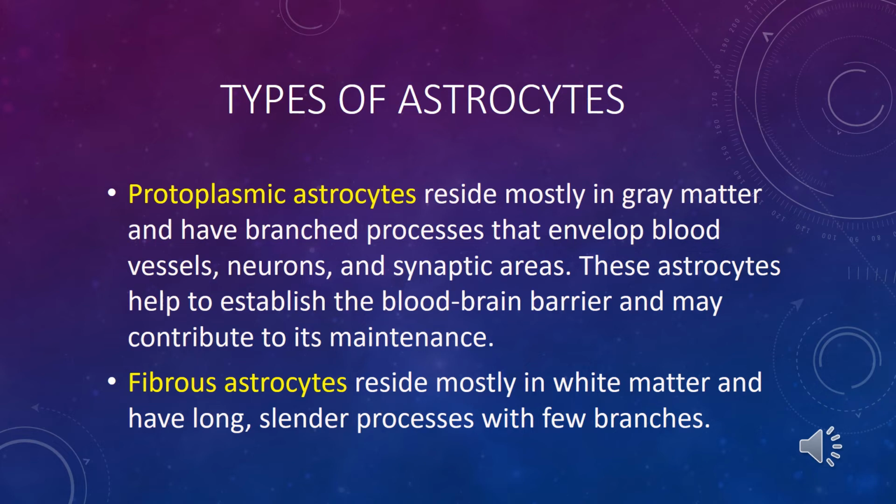Fibrous astrocytes have longer processes that are less branched, opposite to protoplasmic astrocytes. Protoplasmic astrocytes are characterized by short, highly branched processes and form more vascular feet.